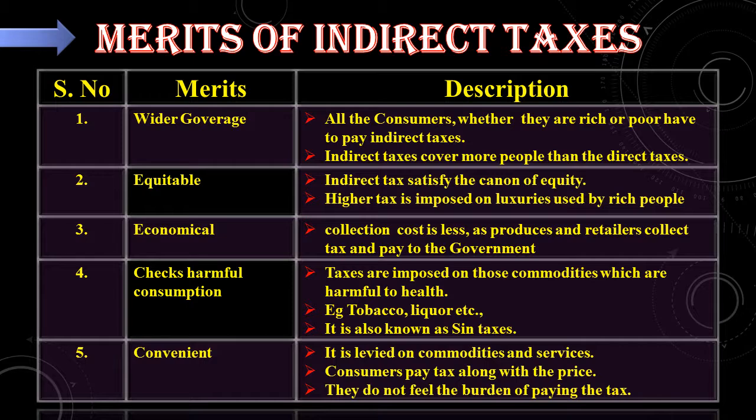Next, checks harmful consumption. Taxes are imposed on those commodities which are harmful to health. Example, tobacco, liquor, etc. This type of taxes, we can also call sin taxes. And the last one, convenient. It is levied on commodities and services. Consumers pay the tax along with the price. They do not feel the burden of paying the tax. Yes, the consumers do not have any extra burden while paying for any of the commodities. The tax also they will be paying along with the price. So these are all the merits of the indirect taxes.